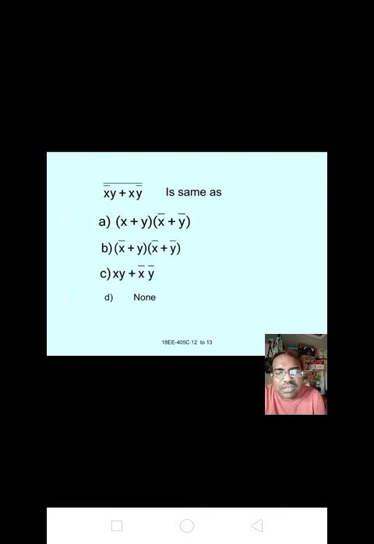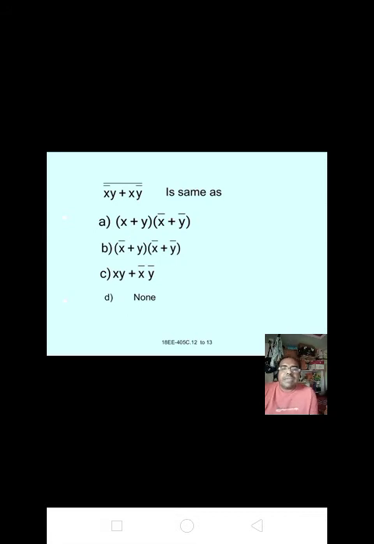Next quiz. (x bar y plus x y bar) whole bar is same as? Okay, take notebooks. We will simplify this. (x bar y) whole bar into (x y bar) whole bar equals (x plus y bar) into (x bar plus y), that is, x plus y bar into x bar plus y.